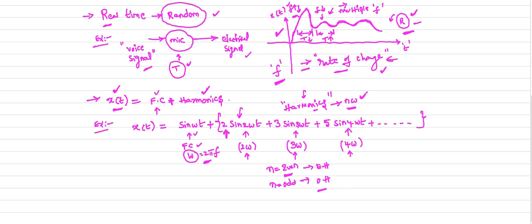Now for the odd harmonic n equal to 3, what is the coefficient here? 3 is the coefficient. Now let us consider the fundamental as 1, and if you observe n equal to 4, an even harmonic, what is the coefficient here? The coefficient here is 1.